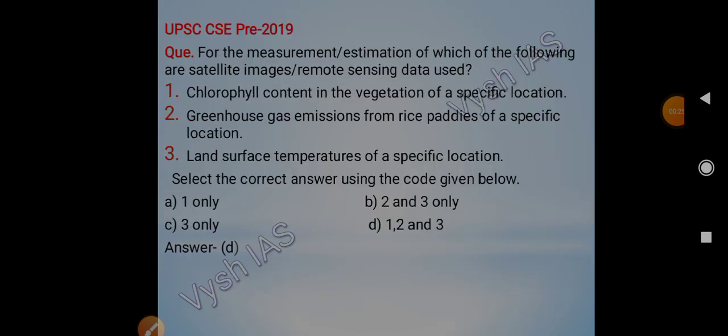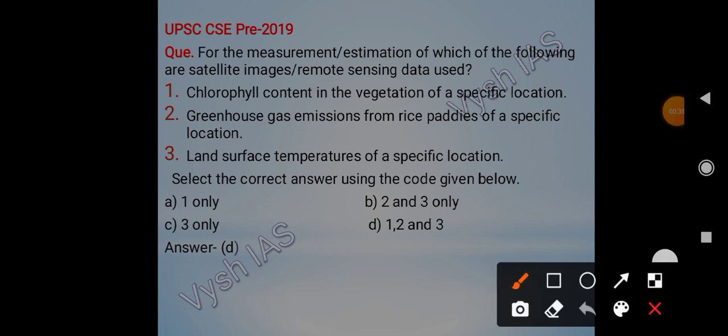So, space technology is a very important chapter. I mean, it's a very important subject and it is very diverse also. It's very vast also. There was a question in 2019 based on space technology.